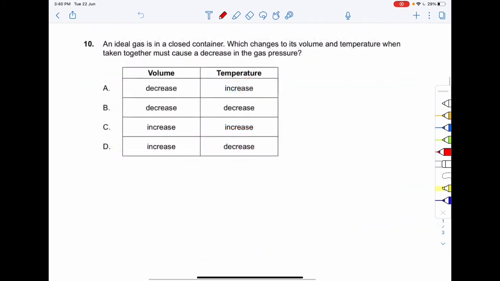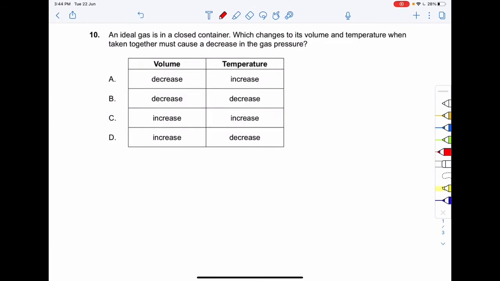Proceeding on to the next question, that is question number 10. An ideal gas is in a closed container, which changes its volume and temperature; when taken together they must cause a decrease in the gas pressure. As the gas is ideal, I can write PV equals nRT. So from here, pressure is nRT by V.